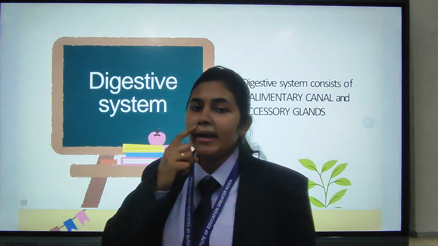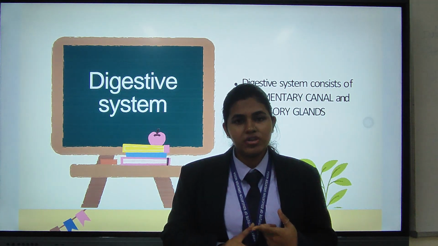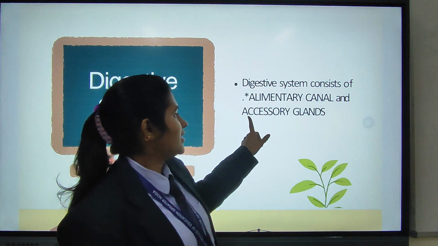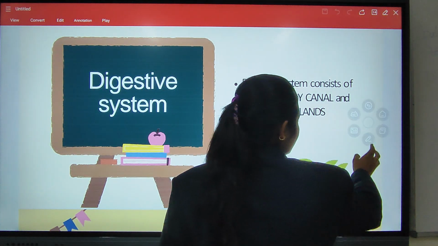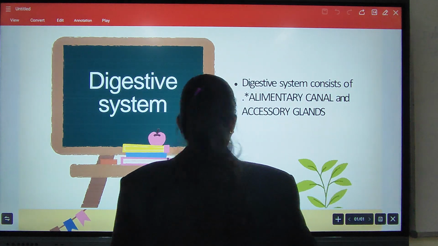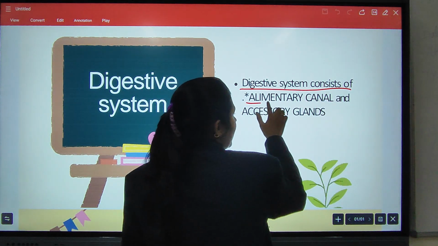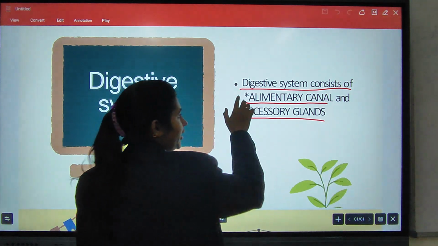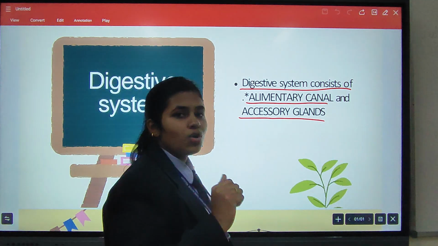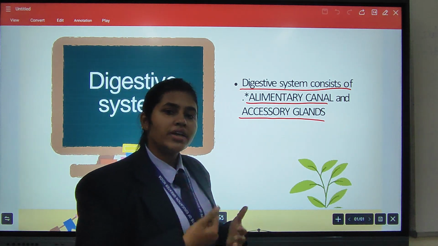Basically the digestive system consists of two things. First is the alimentary canal and the second one is the accessory glands. Here the alimentary canal consists of various parts of the digestive system.